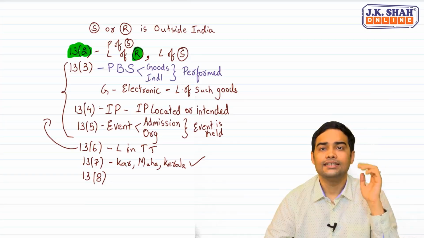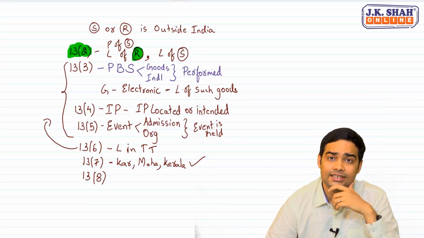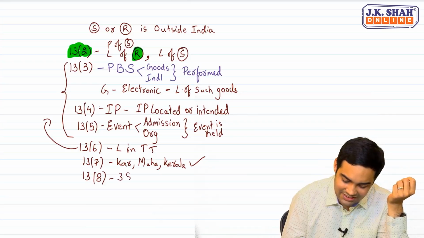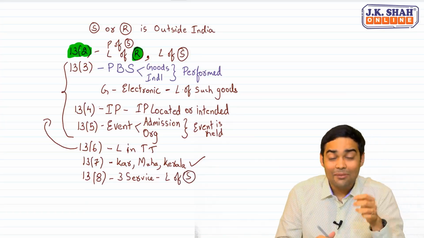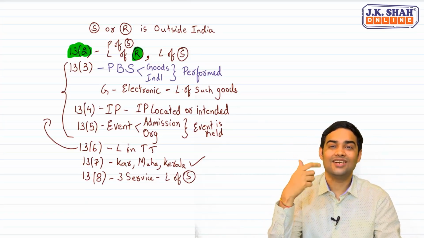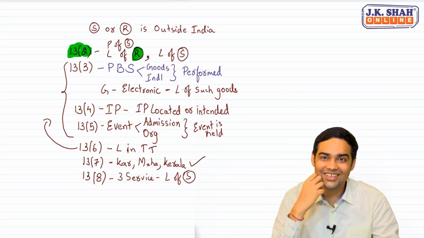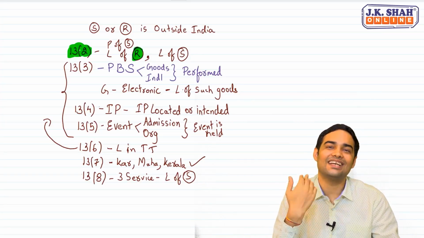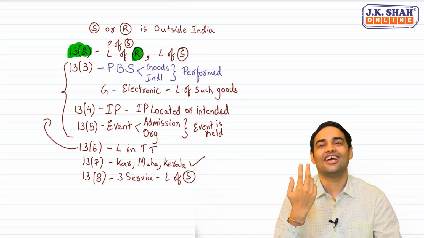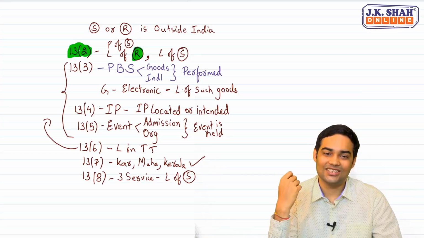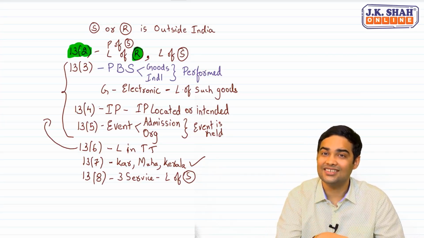13.8. When we talk about 13.8, there are three services for which the place of supply will be location of the supplier. Very interesting. Place of supply is location of the supplier. Don't forget, the moment place of supply is location of supplier, that means automatically in case of 13.8, we will have CGST plus SGST or CGST plus UTGST. Now, which are those three services?